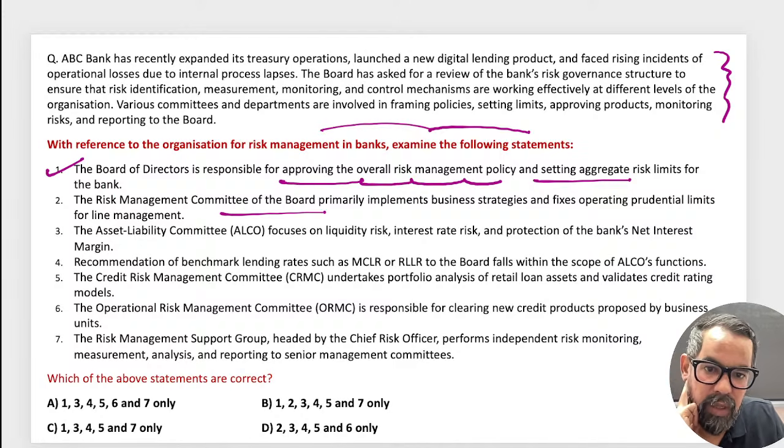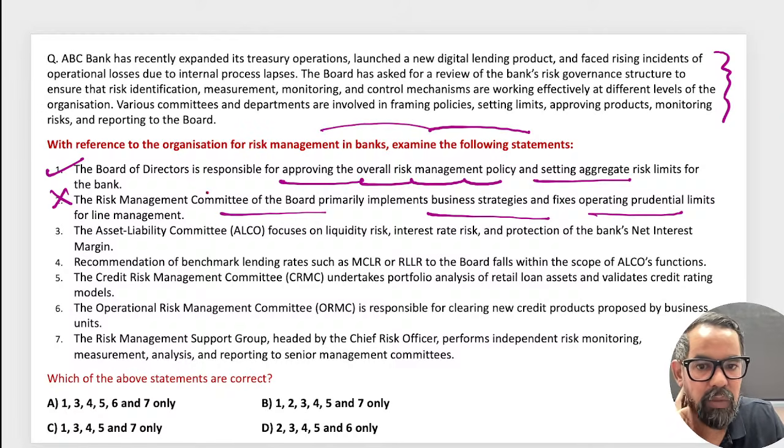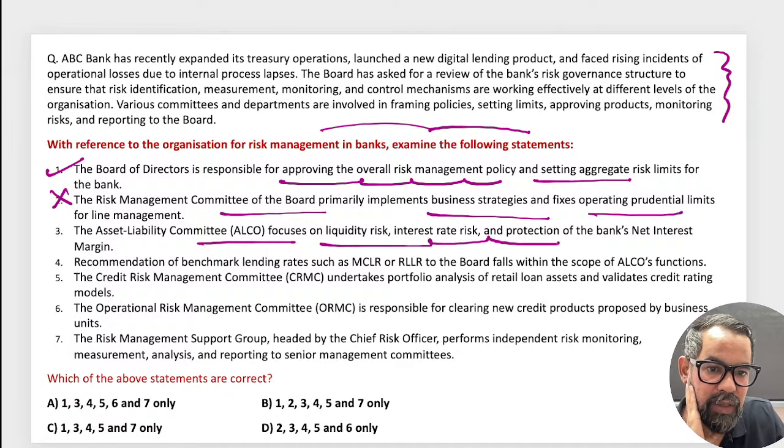The risk management committee of the board primarily implements the business strategies and fixes the operational limits. No, that is a board level committee. At line management, they are not doing this, right? ALCO focuses on liquidity risk, interest rate risk, and protection of the net interest margin. This comes under the role of ALCO. Recommendations of benchmark lending rate, MCLR, RLLR, this is also a function of ALCO.